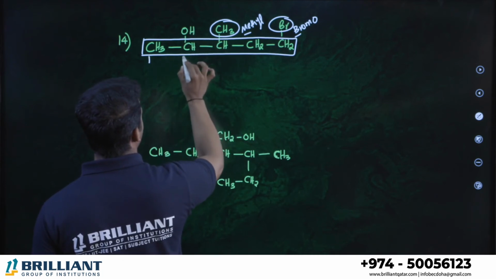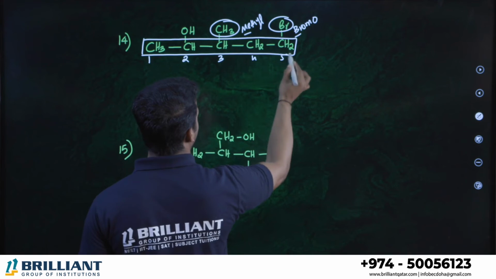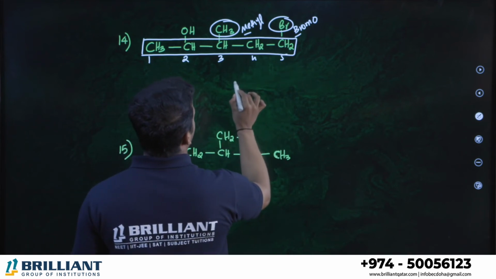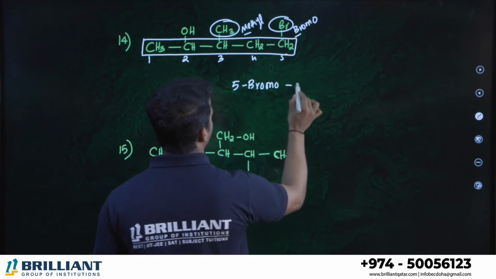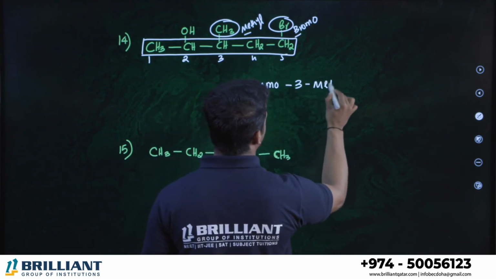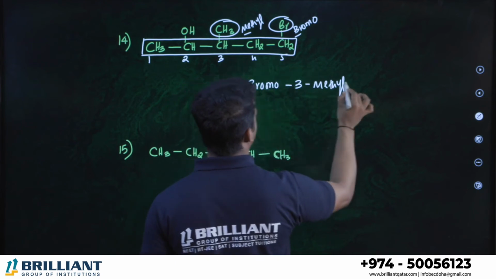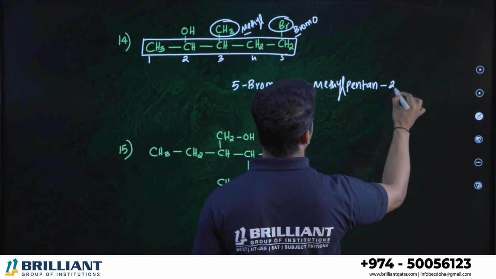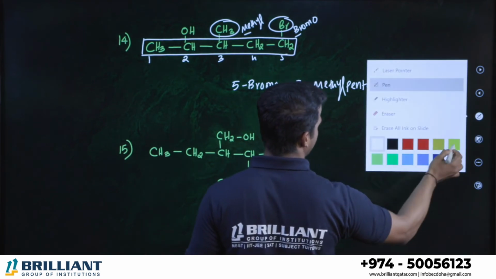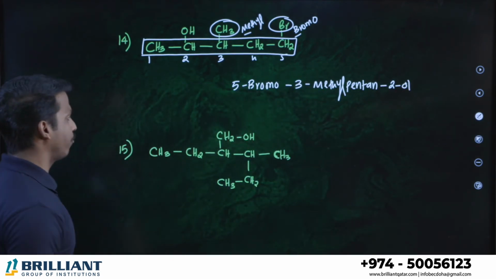It should get the lowest number. So 1, 2, 3, 4, 5. Let's go for the name. Fifth position bromine, 5-bromo, third position methyl, 3-methyl, total there are 5 carbon, it's an alkane, therefore pentane, and second position there is an alcohol, therefore 2-ol. That's it, easy. What about question number 15?